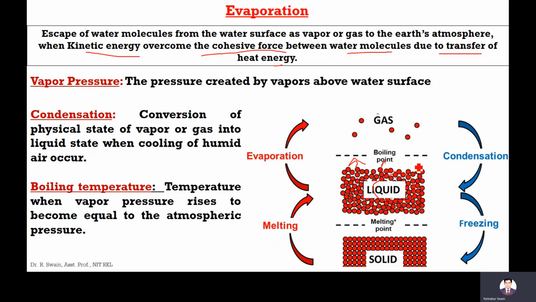This is called evaporation. Vapor pressure is the pressure created by vapors above the water surface. Vapors means the rise of water molecules in the form of gas. The pressure created by vapors above the water surface is called vapor pressure.